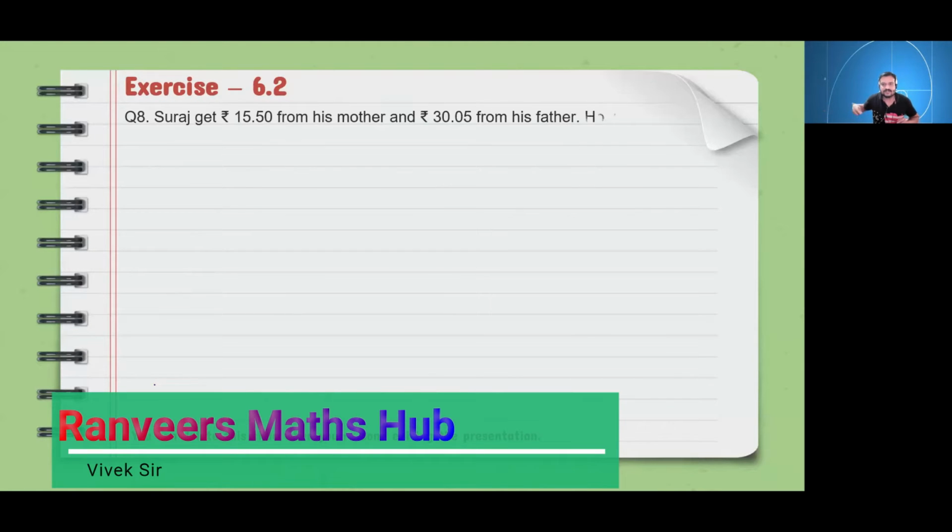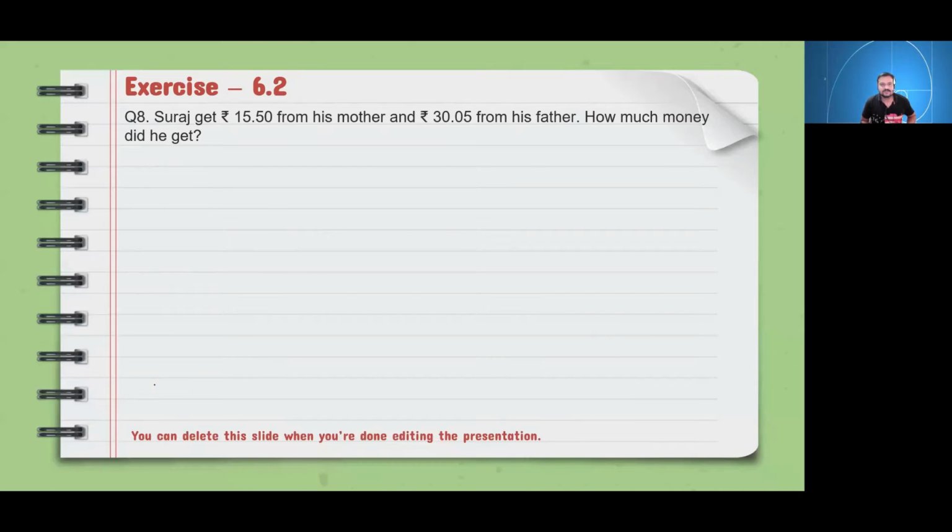Okay, so what is given in the question? Suraj gets rupees 15.50 from his mother and rupees 30.05 from his father. So how much money did he get in all? We have to find it. So how will we get it? Yes, Shlok.